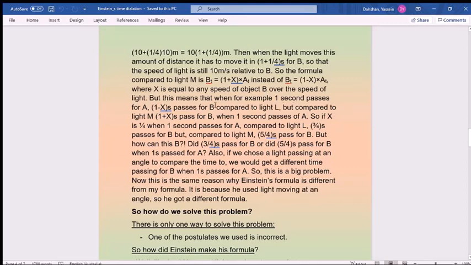But this means that when, for example, 1 second passes for A, 1 minus x seconds passes for B compared to light L, but compared to light M, 1 plus x seconds passes for B, when 1 second passes for A.